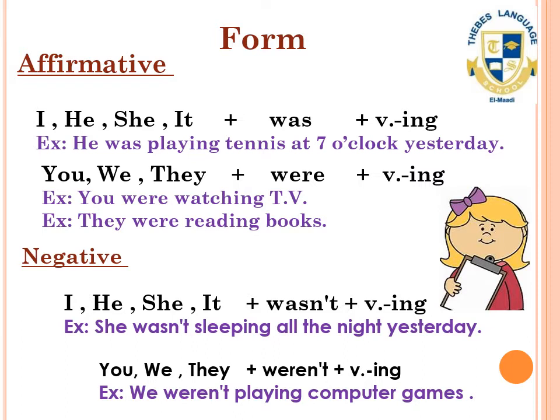And with you, we, they, we are going to use weren't or were not plus verb ing. For example, we weren't playing computer games.